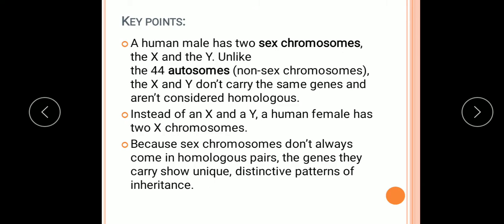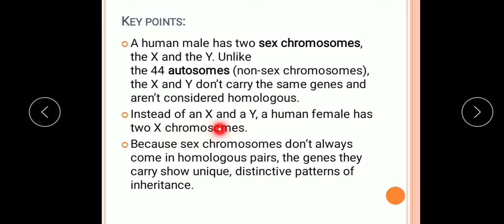We'll come to the sex chromosomes in human male and female. A human male has two sex chromosomes, the X and Y. Unlike the 44 autosomes, which are also known as the non-sex chromosomes, the X and Y don't carry the same genes and are not considered homologous.